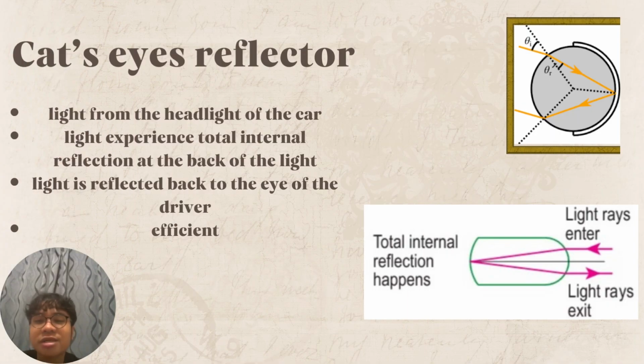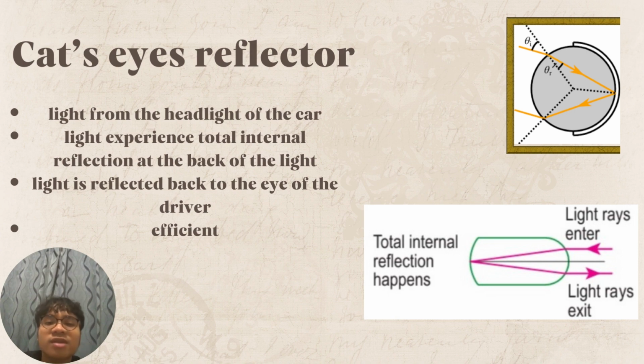Okay, so another application of total internal reflection is the cat's eyes reflector. Okay, so kalau korang tengah jalan-jalan, tengah drive tu, tiba-tiba korang tak nampak apa-apa daripada jauh, but suddenly bila korang datang dekat, korang suddenly nampak lampu atas jalan tu. That is most likely cat's eyes reflector. Okay, so apakah working principle benda ni?